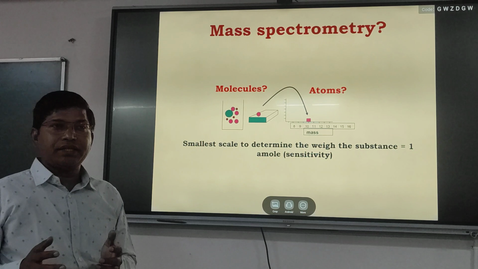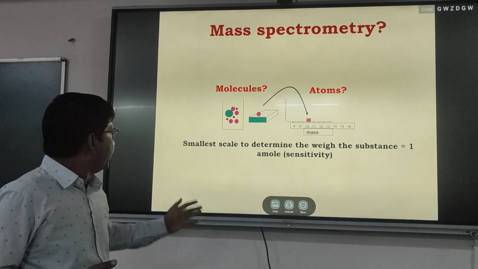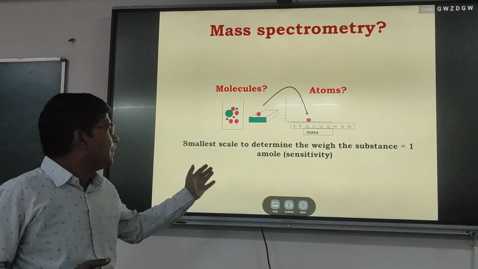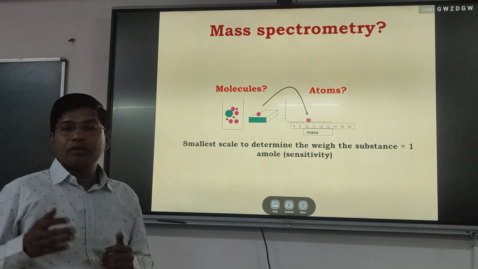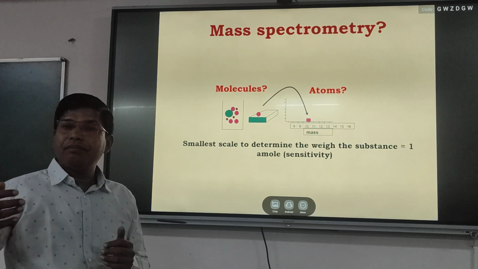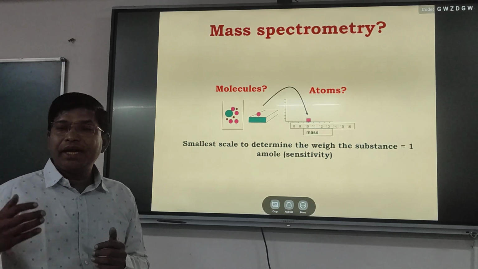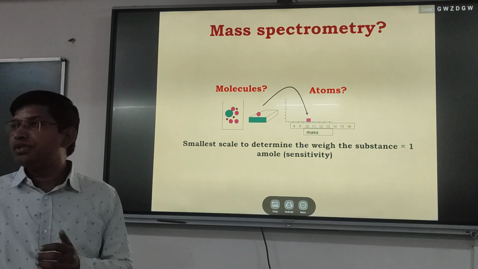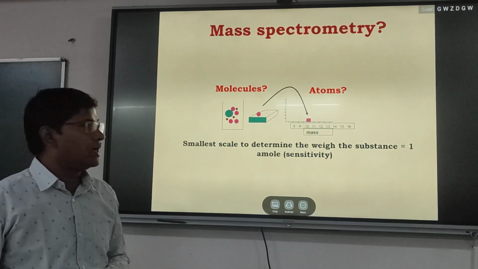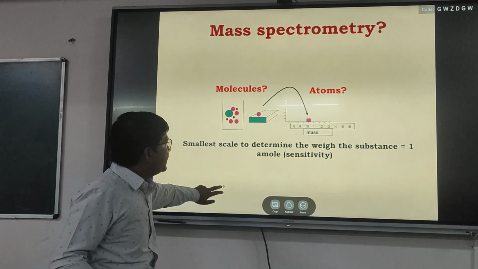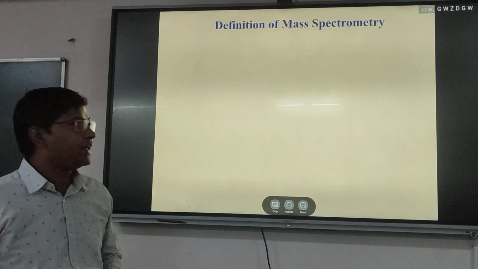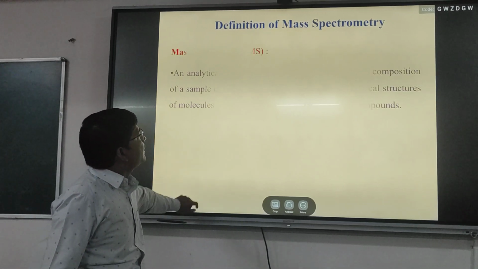With mass spectrometry we can determine this. The smallest scale to determine the weight of a substance is 1 attomole. That means we can determine the mass of any molecule or atom present in an unknown sample at 10 to the power minus 18 gram. That is near to 1 molecule or 1 element present in a sample.